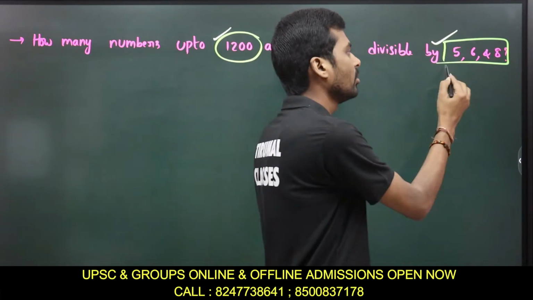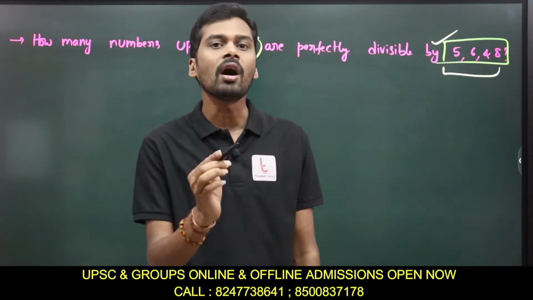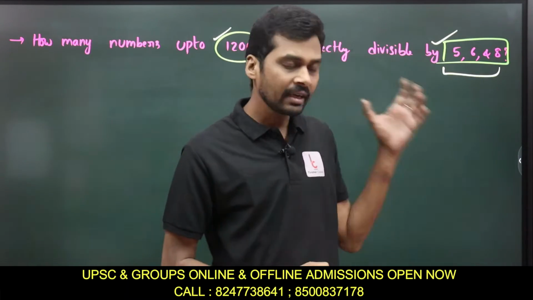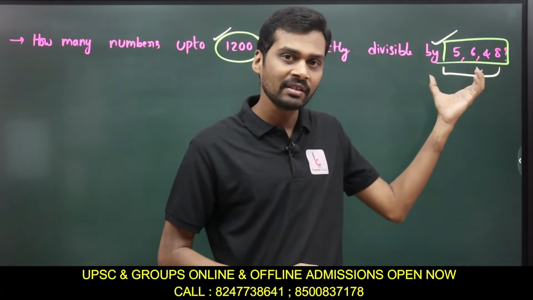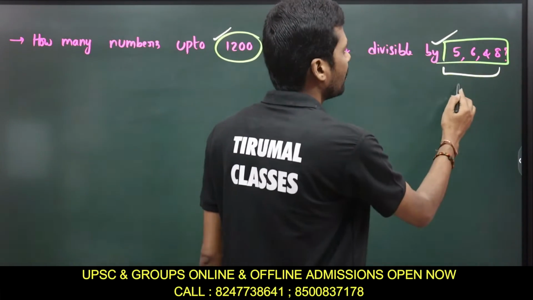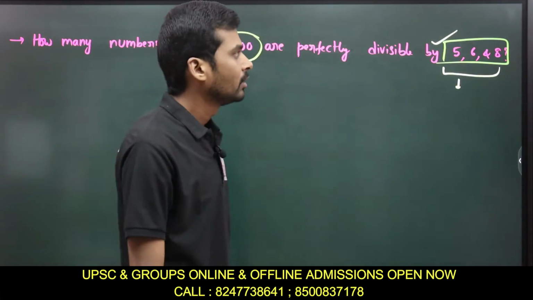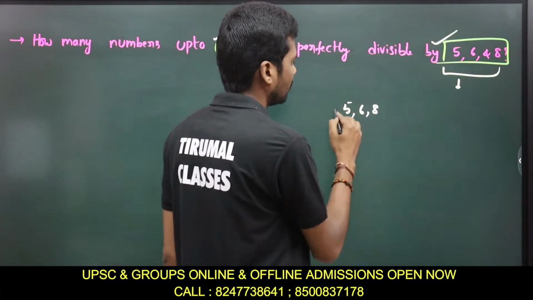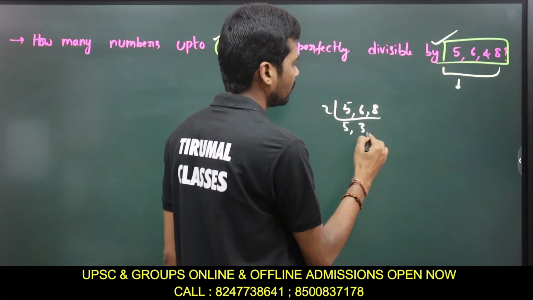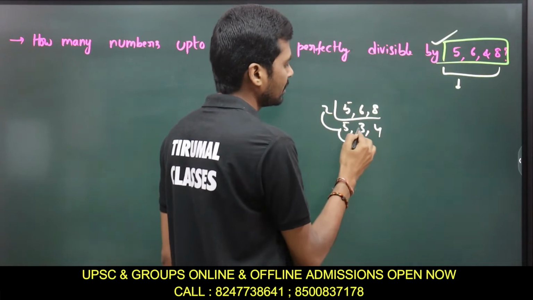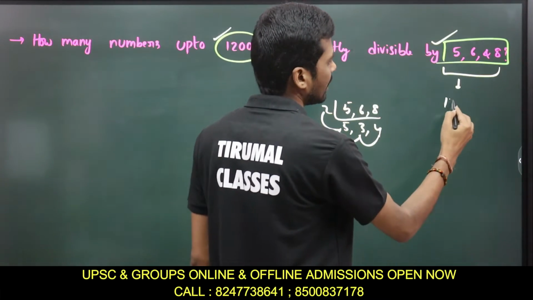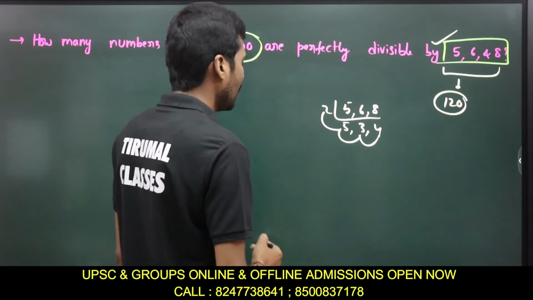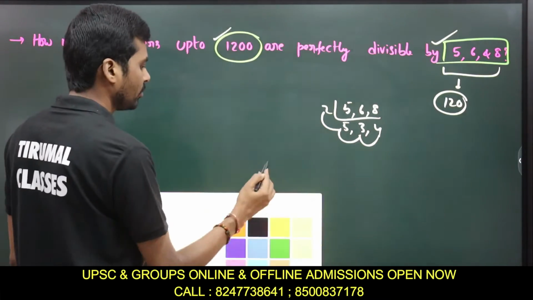If you are dividing with 2 or more numbers with a condition of n, then you must take the LCM of these numbers first. What is the LCM of 5, 6, 8? 2 3s are 6, 6 4s are 24, 24 5s are 120. The LCM is 120. Now we can directly get the answer after knowing the LCM.